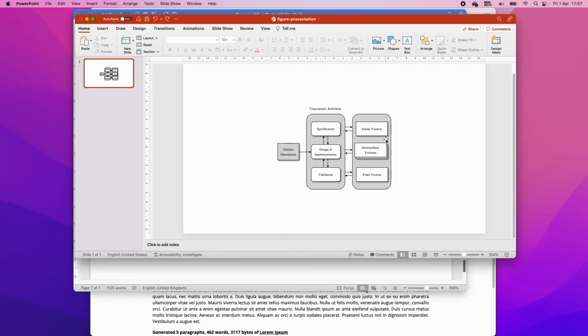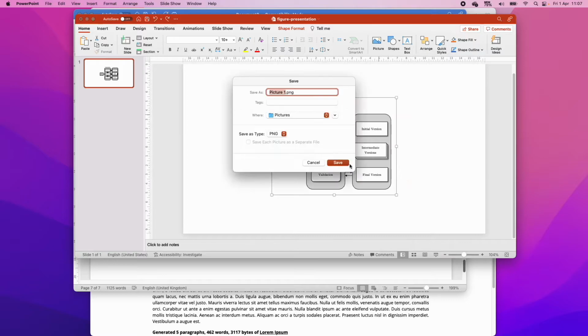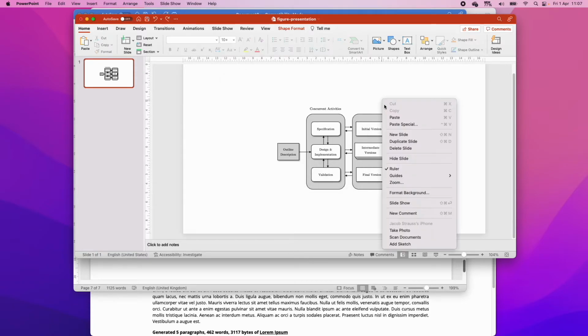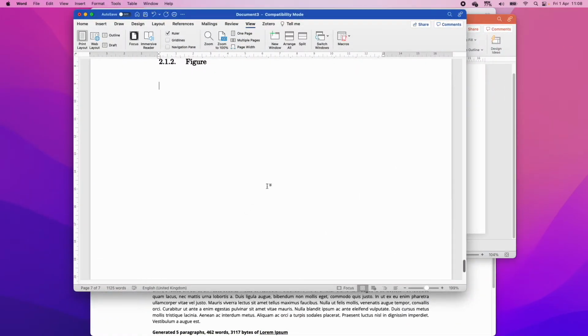And so now, once we've got this as a group, we're going to copy it. We can do it the slow way by right-clicking and pressing copy. You can also, if you'd like to, save this as a support vector graphic. That will save the instructions on how to draw them. A lot of journals really like this because it just makes the image super high quality. But for now, we're just going to copy this, and then we're going to put this in our thesis.